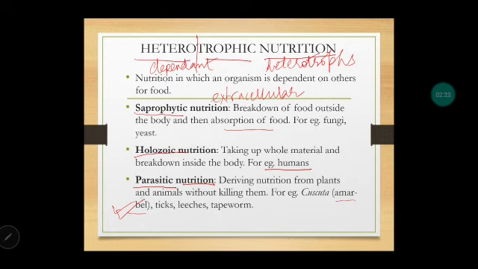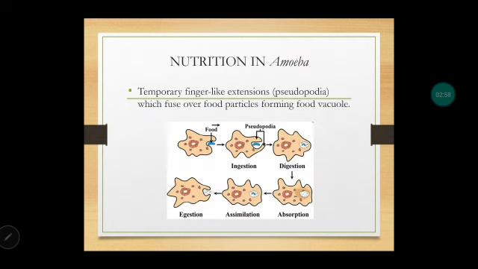So Cuscuta, amarbel, what it does, it starts growing on another plant. It takes its nutrition from that plant, but it doesn't kill that plant. It is not harmful, but it derives the nutrition by growing onto the other plant. Ticks, leeches, tapeworm, these also are parasites. They will start living or growing on another organism and they will take up their food.